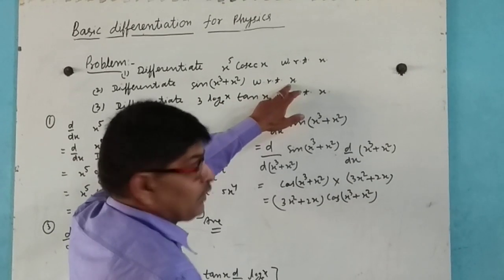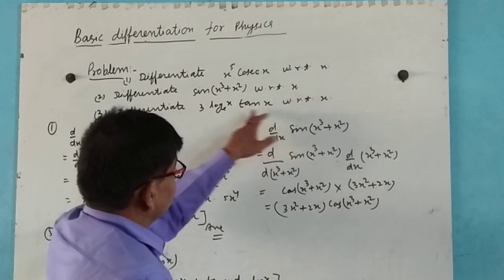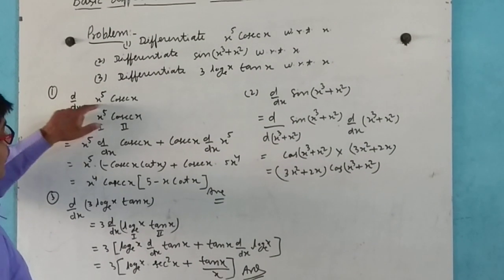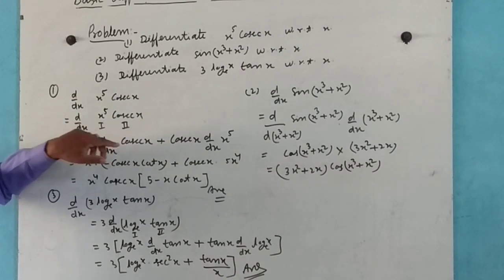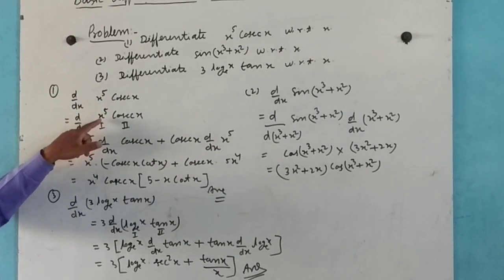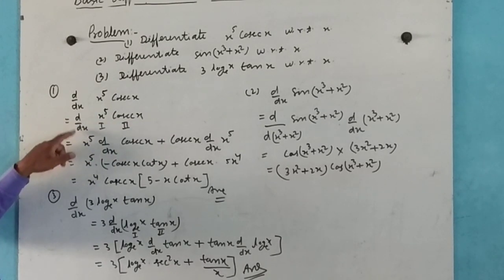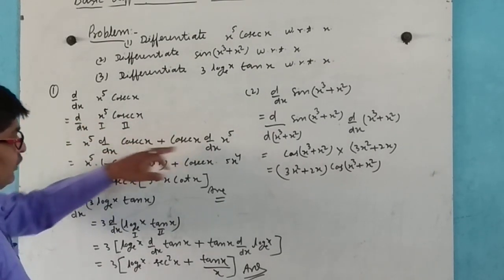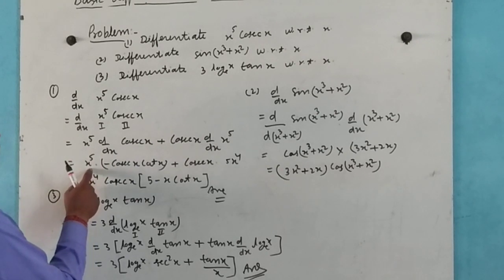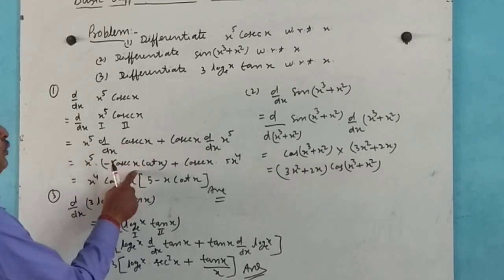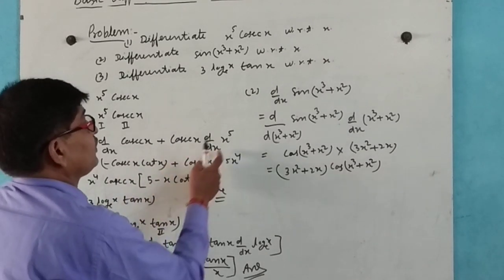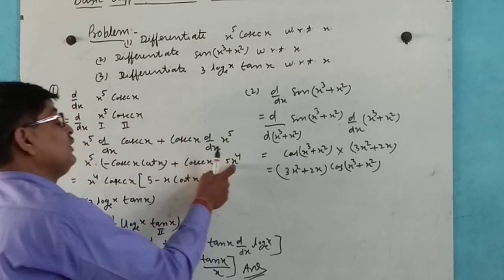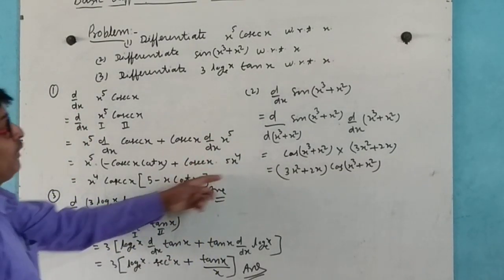Here there are two variables, first and second: first into d by dx of second plus second into d by dx of first. The differentiation of cosec x is minus cosec x cot x, and x to the power 5 gives 5x to the power 4.